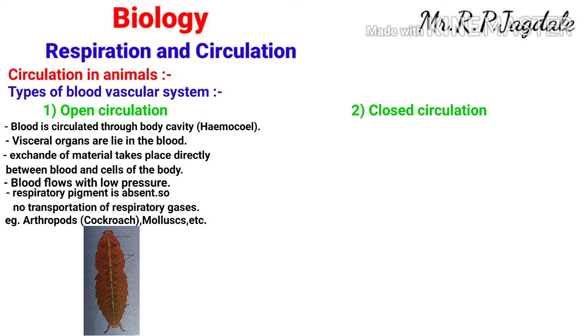Now coming to the closed type of circulation. Now it is different from the open type of circulation. What is the closed circulation? The blood is circulated all over the body through blood vessels. Now instead of a body cavity, in these animals there is a presence of blood vessels, and through those blood vessels blood is transported and circulated all over the body.